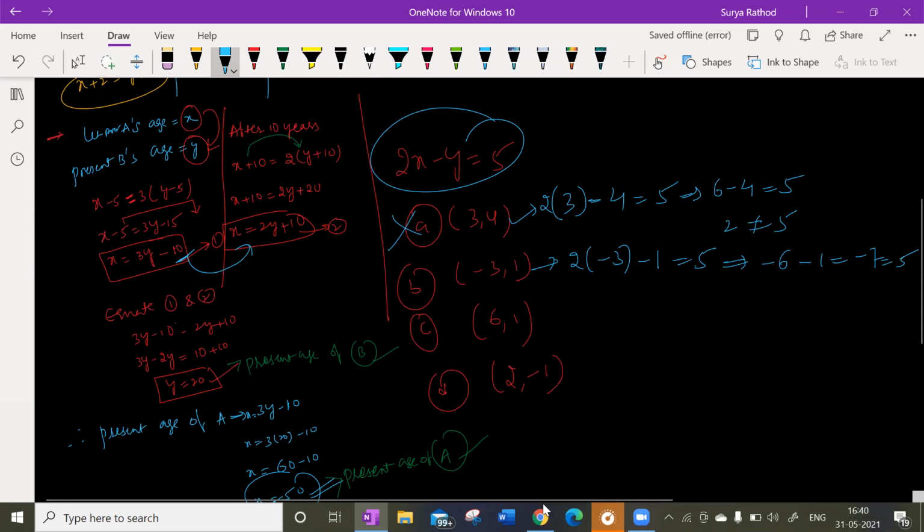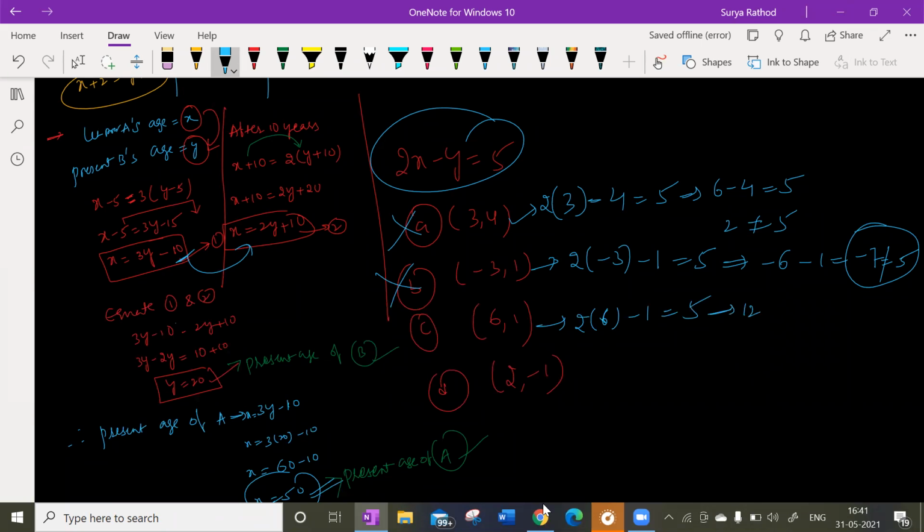Minus 7 does not equal minus 5, so option B is also wrong. 2 times 6 minus 1 is equal to 5? So 12 minus 1 does not equal 5. So option C is wrong.